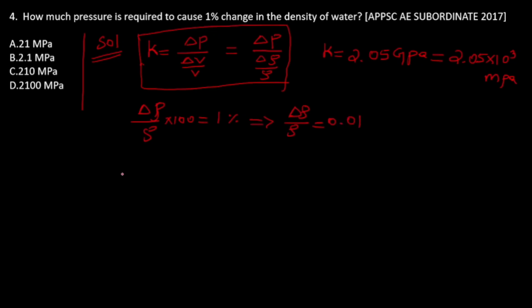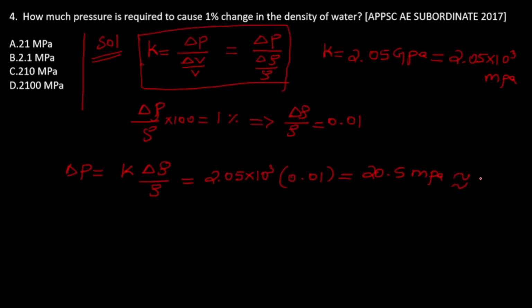We are asking how much pressure is required, so we are asking pressure. Now easily we can solve. K into delta density by density is equal to 2.05 into 10 to the power of 3 into 0.01. We will get 20.5 megapascal. So from the options we can take it as 21 megapascal. So option A is the correct answer.